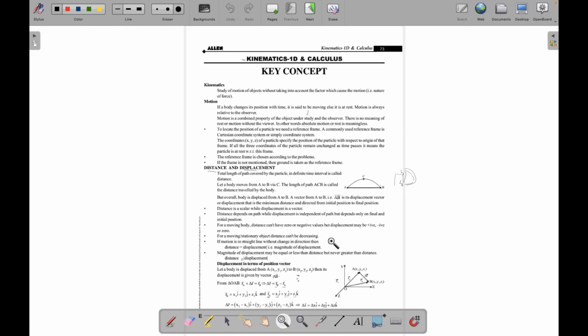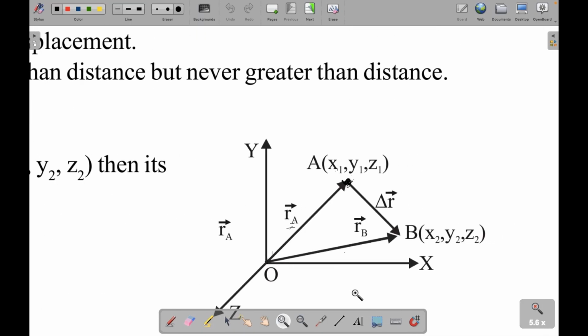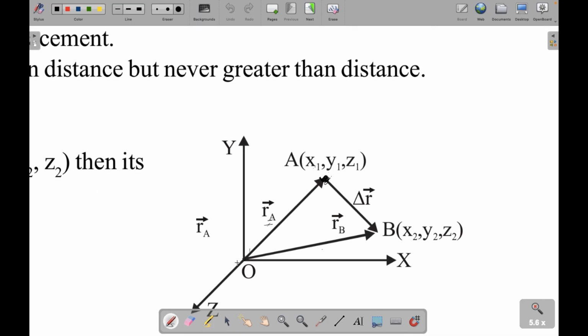One more thing. Can you tell me the distance of this object A from the origin? We use that to denote our magnitude. So we will have to use the distance formula: square root of x2 minus x1 whole square plus y2 minus y1 whole square plus z2 minus z1 whole square.